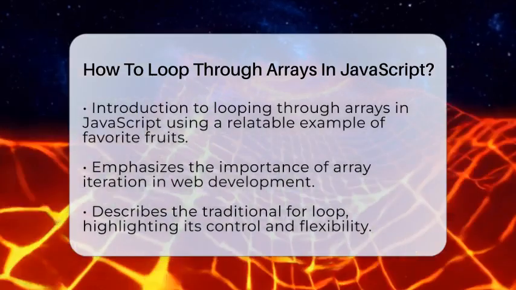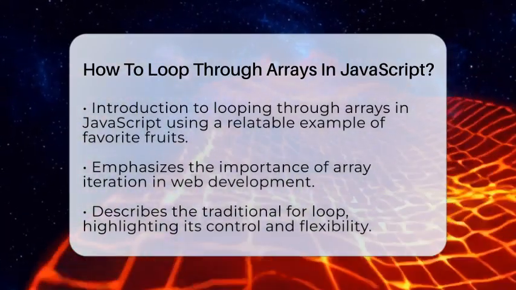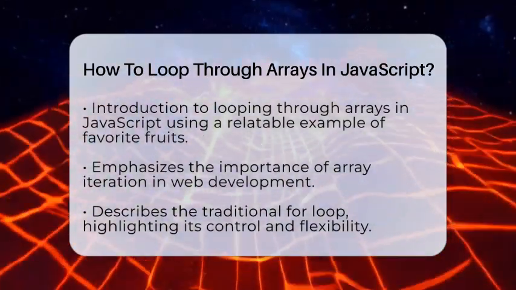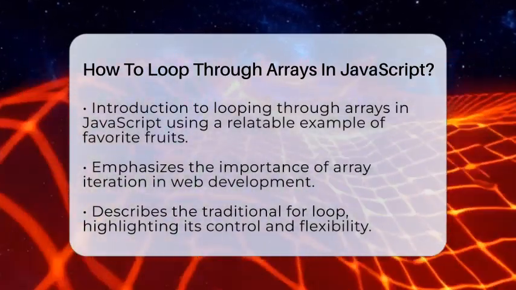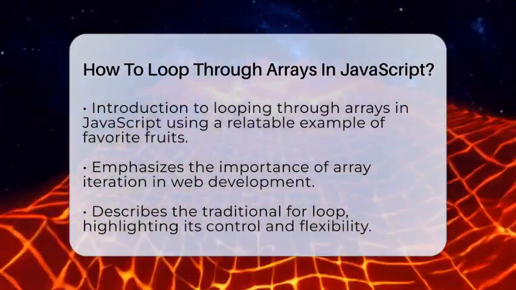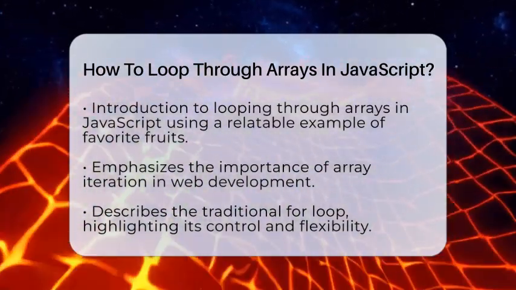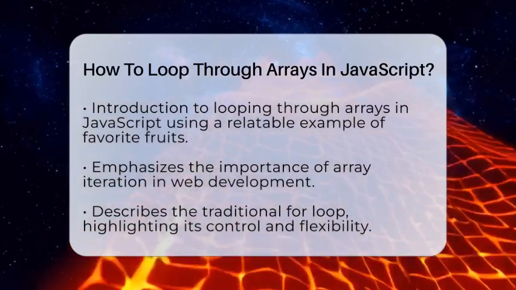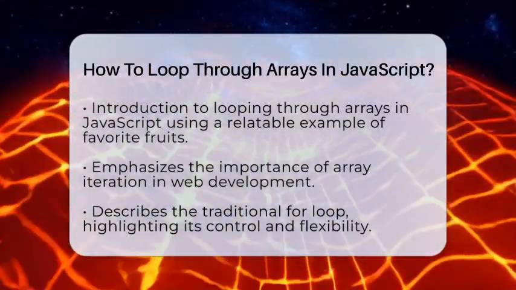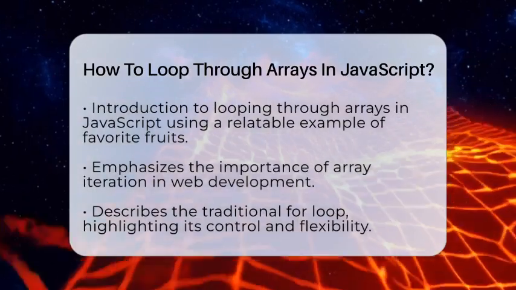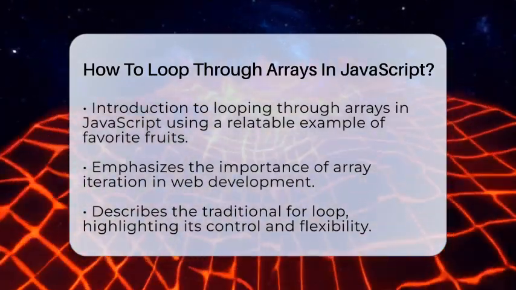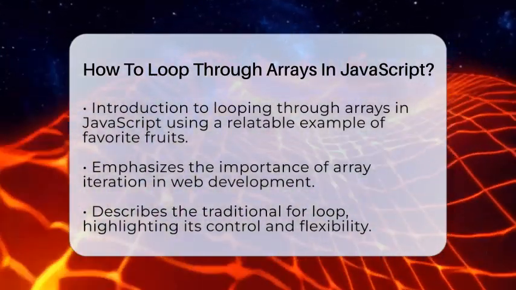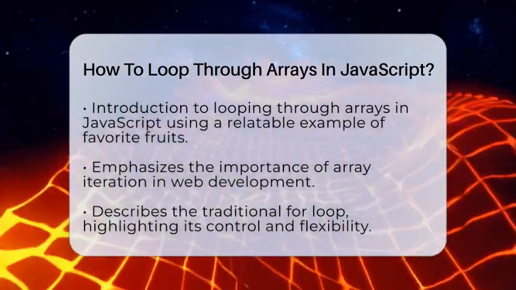There are many ways to do this, and each has its own strengths. Let's walk through the most common methods so you can pick the right one for your project. First, the classic way is the for loop. You start by setting an initial number, called an index, usually 0. Then you tell the loop to keep going as long as that number is less than the total number of items in the array. Each time the loop runs, you increase that number by 1.